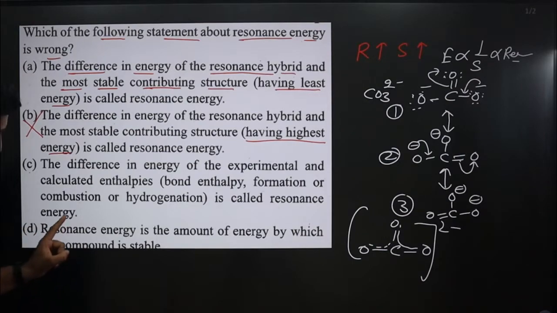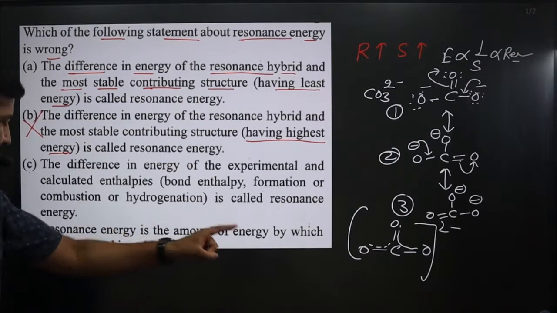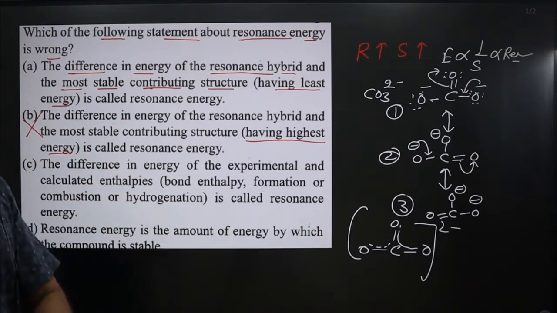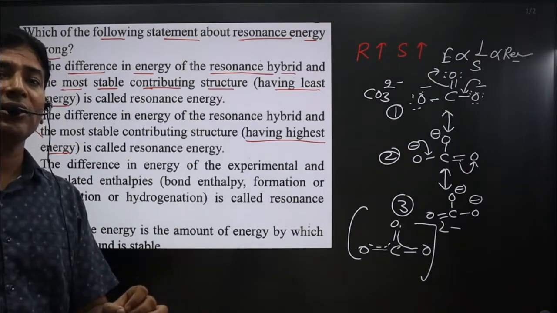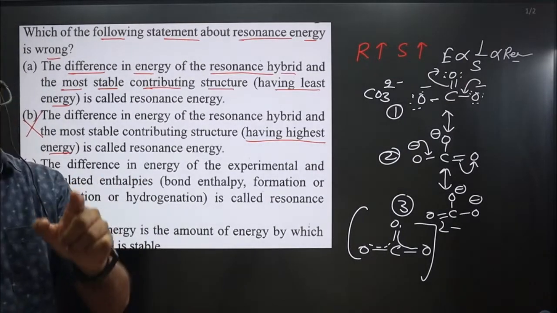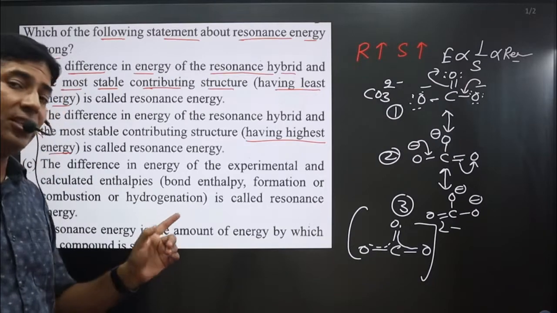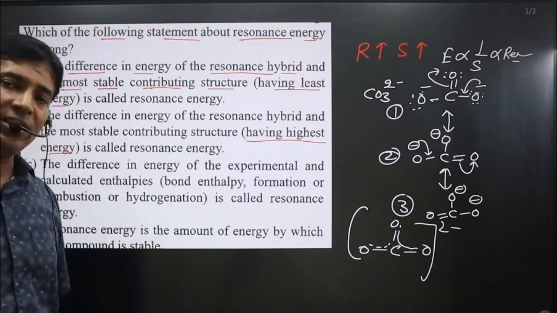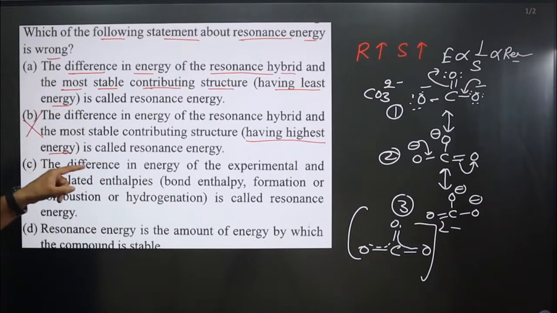Next statement: resonance energy is the amount of energy by which a compound is stable. That is correct, because the higher the resonating structures, the higher the resonance, and the higher the stability of the compound. So resonance energy is related to the stability of the compound. So in this case we have option B, which is the incorrect statement.